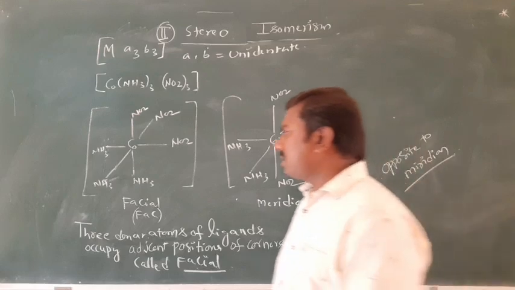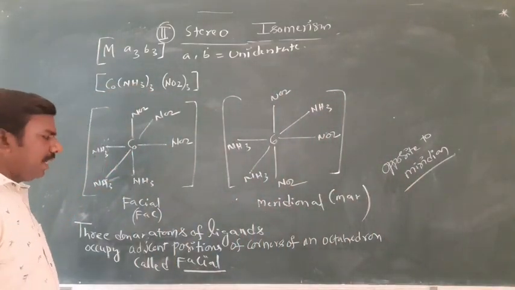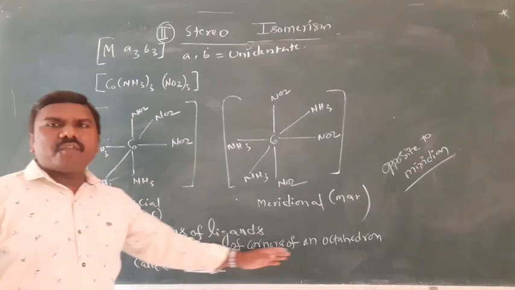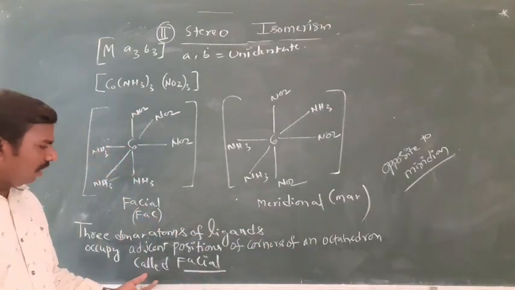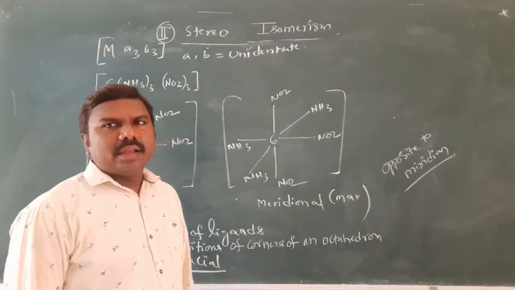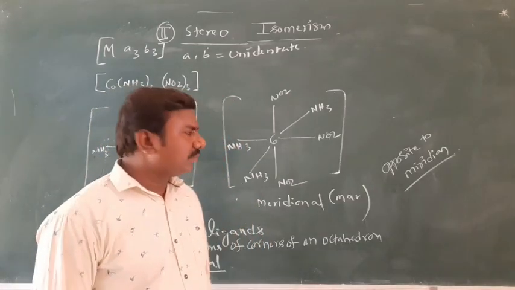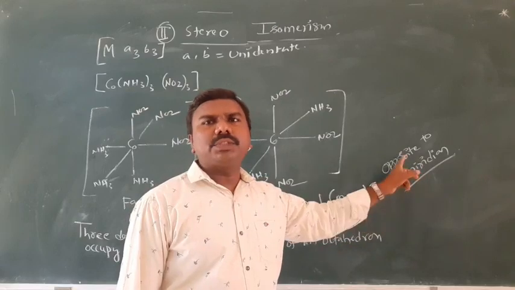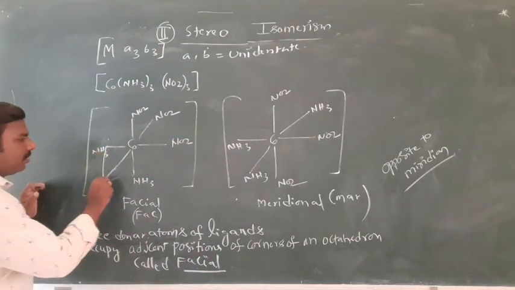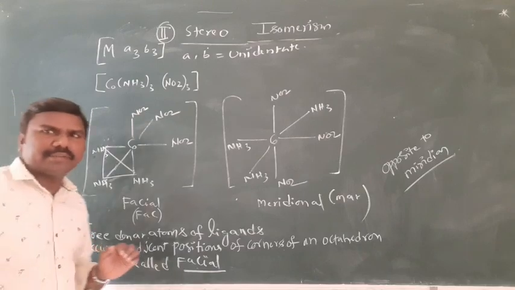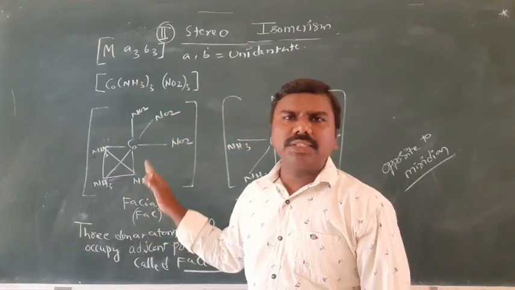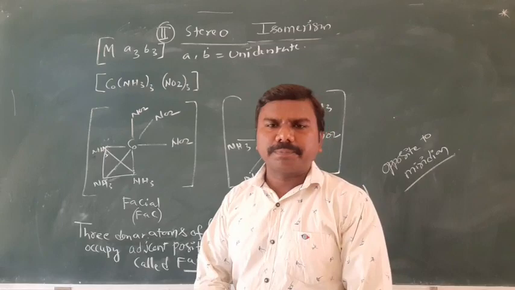The definition: when three identical donor atoms of ligands occupy adjacent positions at the corners of an octahedron, it is called facial. When three identical donor atoms of ligands are at the corners of an octahedron opposite to each other, around the meridian, it is called meridional. This is facial, and this is the other one. Now you observe the definitions.